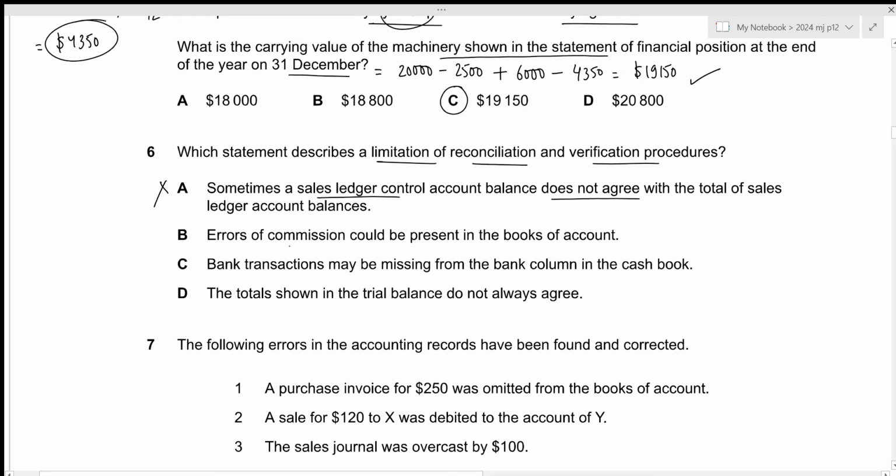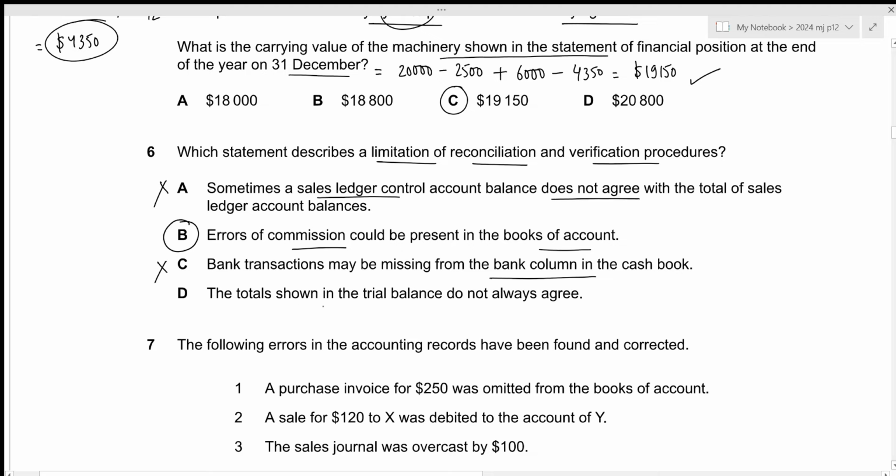For the second one, errors of commission could be present in the books of account. An error of commission is something that cannot be disclosed by preparing our trial balance or by our reconciliation and verification procedures, which is why we can classify this as a limitation, and this is the answer we're looking for. Let's take a look at the remaining options as well. Bank transactions may be missing from a bank column in the cash book. If any bank transactions are missing, those will be included by preparing a bank reconciliation statement. So we cannot classify this as a limitation.